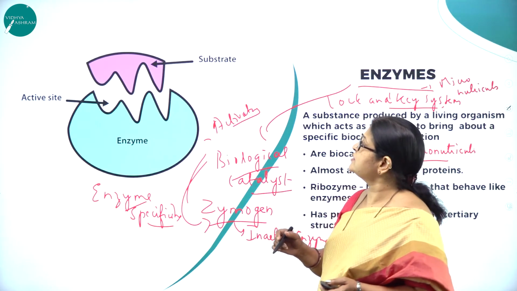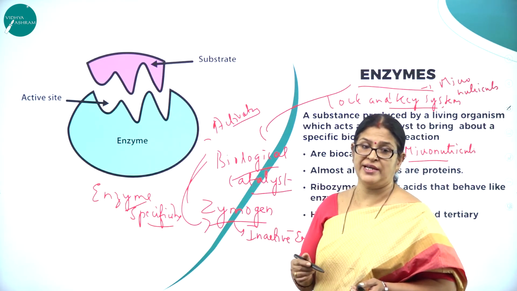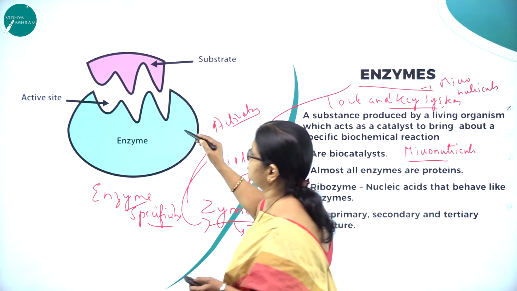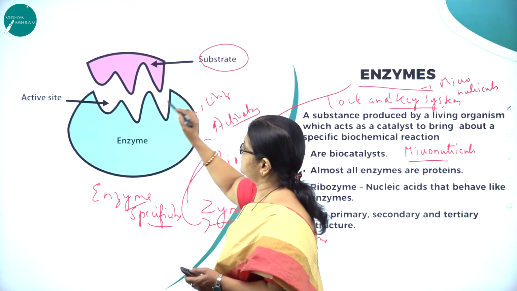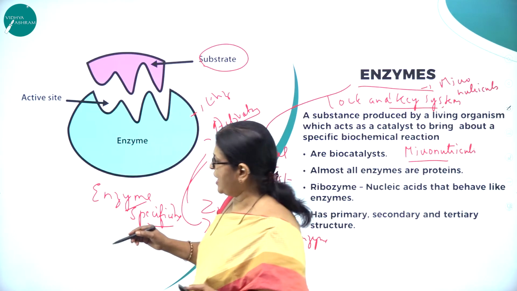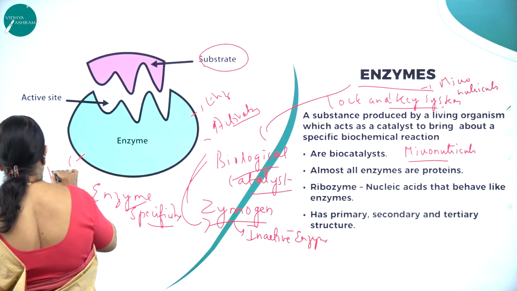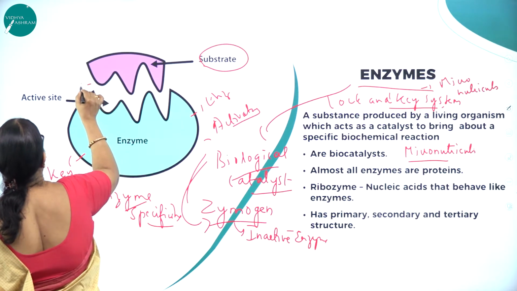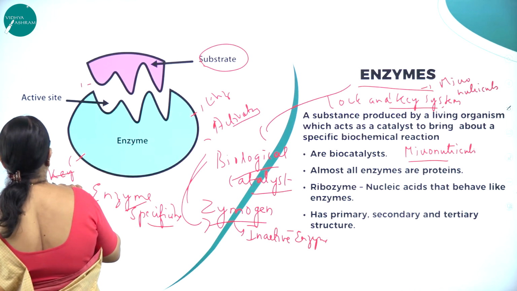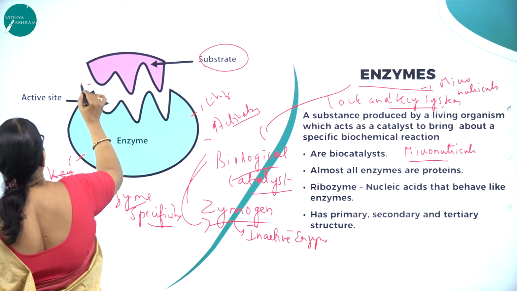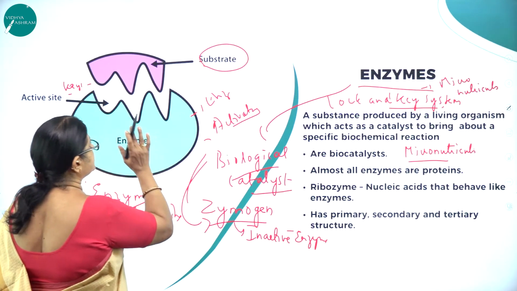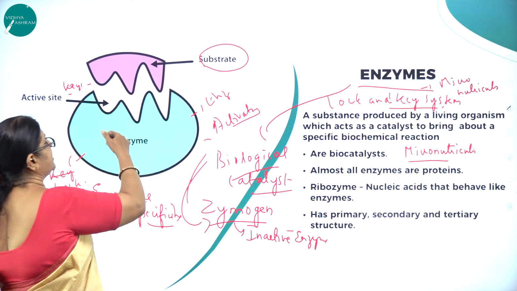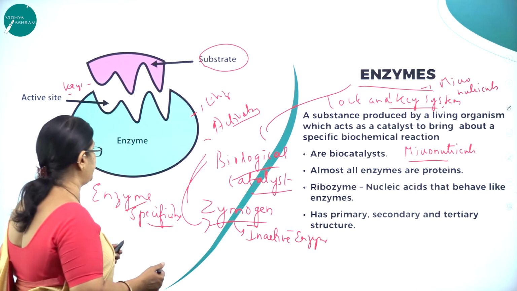Now let us understand what enzymes are. Here you can see the beautiful picture of an enzyme. Here you can see the strip. So this acts as a lock, and this acts as a key. For a particular lock, there is a particular key. That is called enzyme specificity.